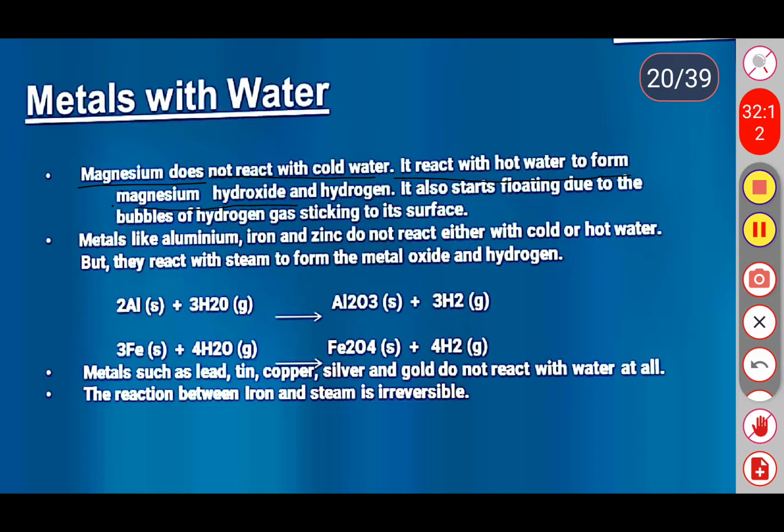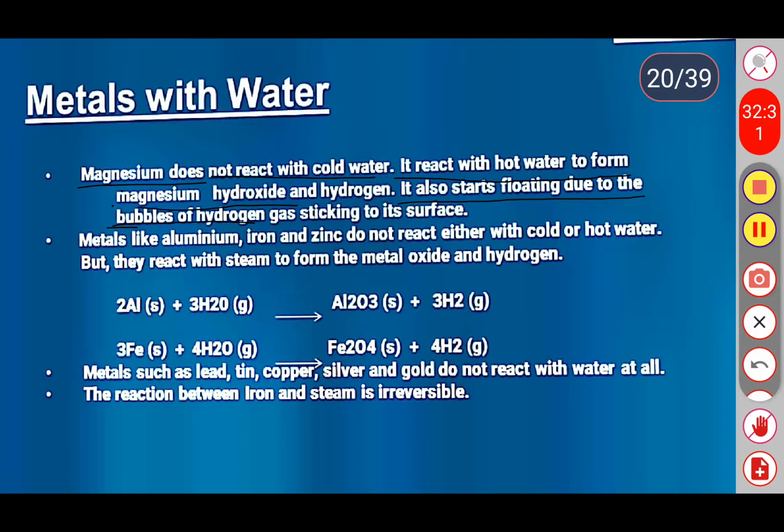So magnesium hydroxide is formed along with hydrogen when magnesium metal reacts with hot water. It also starts floating due to bubbles of hydrogen gas sticking to its surface.